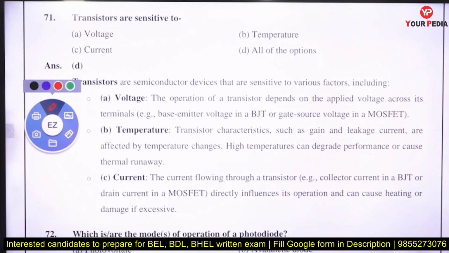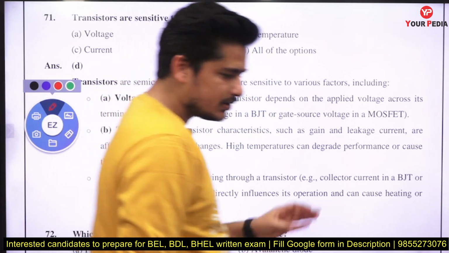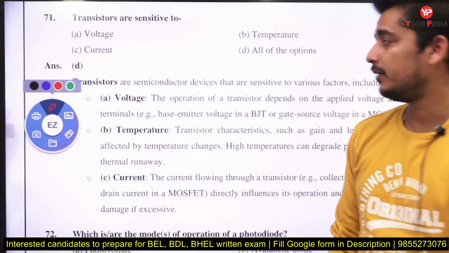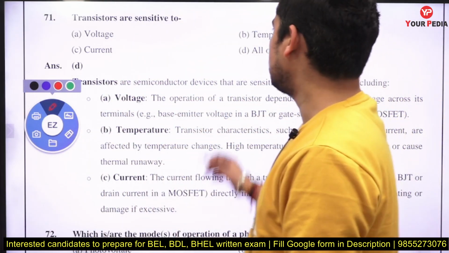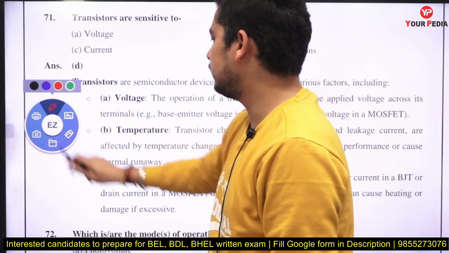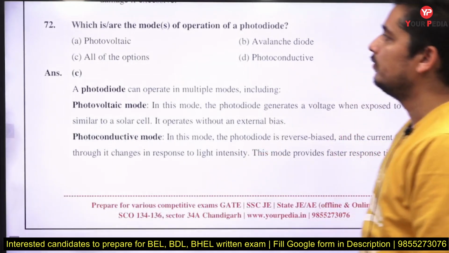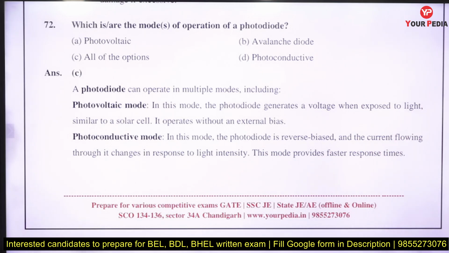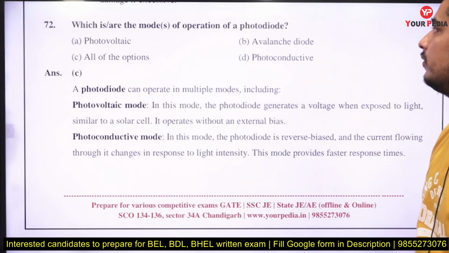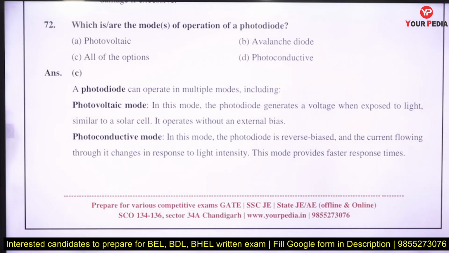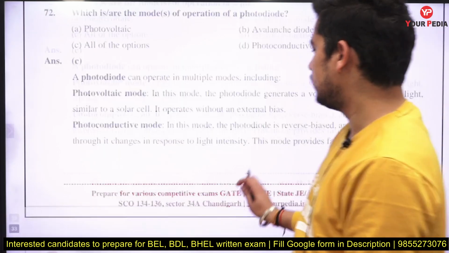Transistors are sensitive to what? Transistors are sensitive to voltage, current and temperature. All of these things, they are sensitive, right? So the answer is all of these things. Which is the mode of operation of photodiode? See, photovoltaic effect, avalanche diode, photoconductor, these can all be used in a photodiode. So what will be the answer? The answer will be C, all the options.